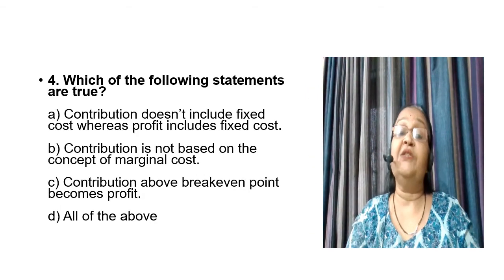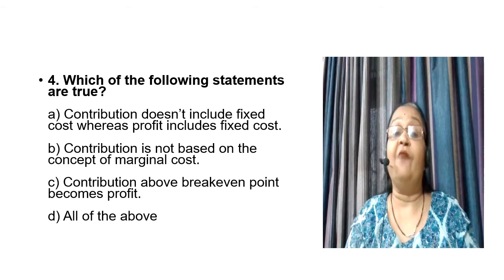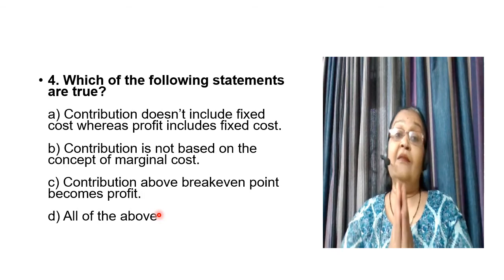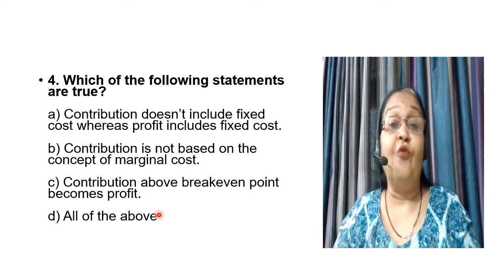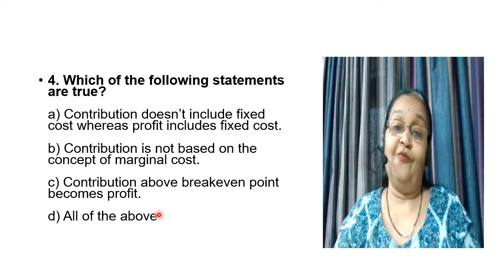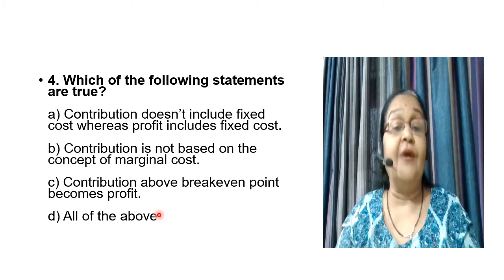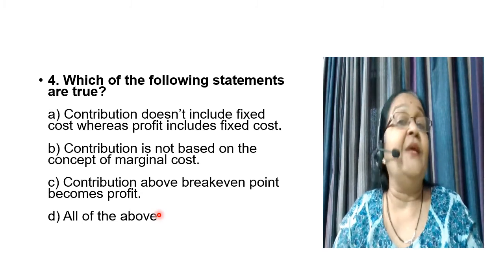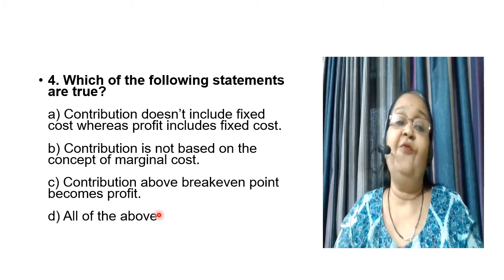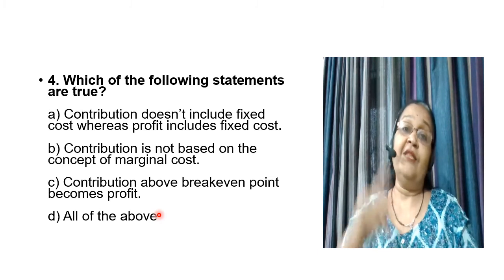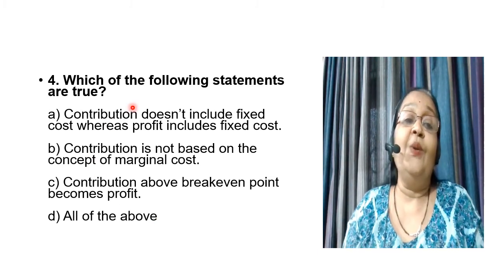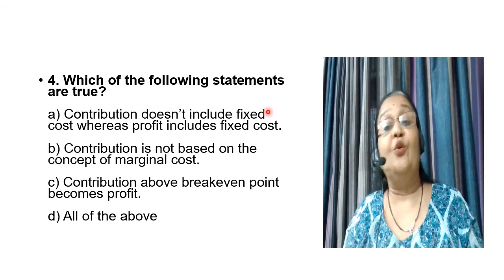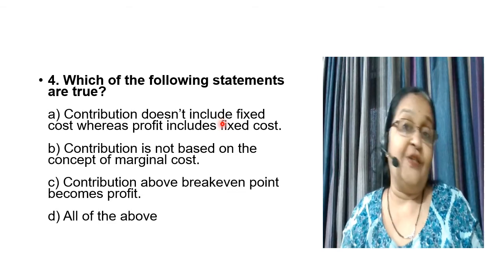Now here the question which is given in front of us is we have to find out which one is the right statement. Here the fourth choice or the fourth alternative is all of the above. Friends, remember, if any one of the statements is wrong, under those circumstances, the fourth one will not be the answer. Very simple. And therefore, let us find out first of all whether the first is the answer. So let us read the statement carefully. Contribution does not include fixed cost, whereas profit includes fixed cost.